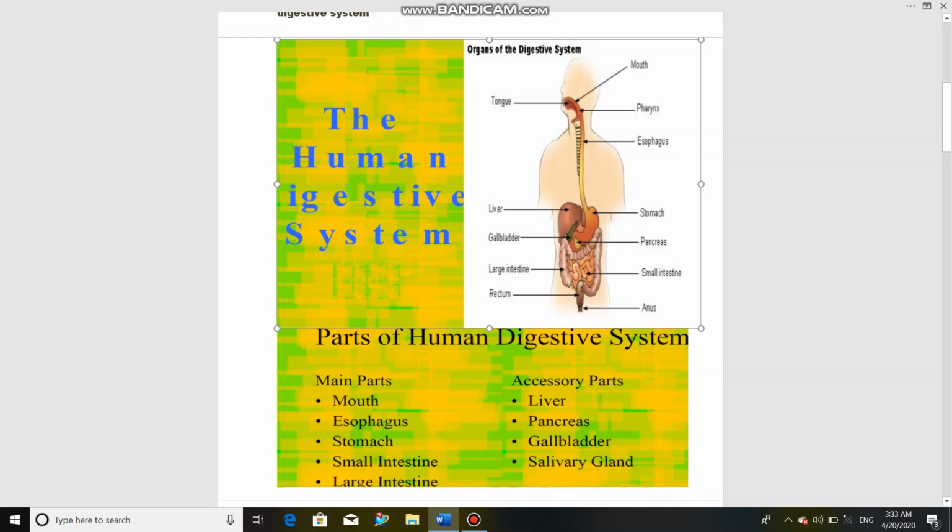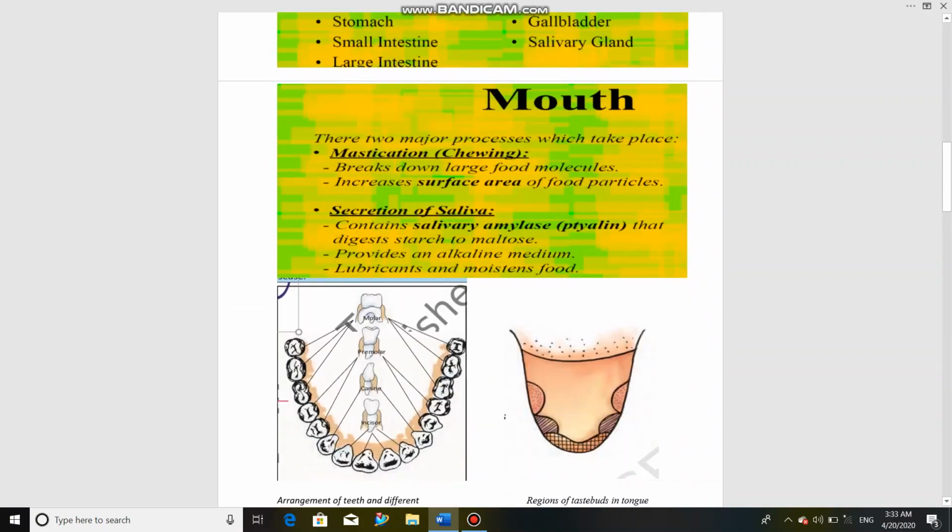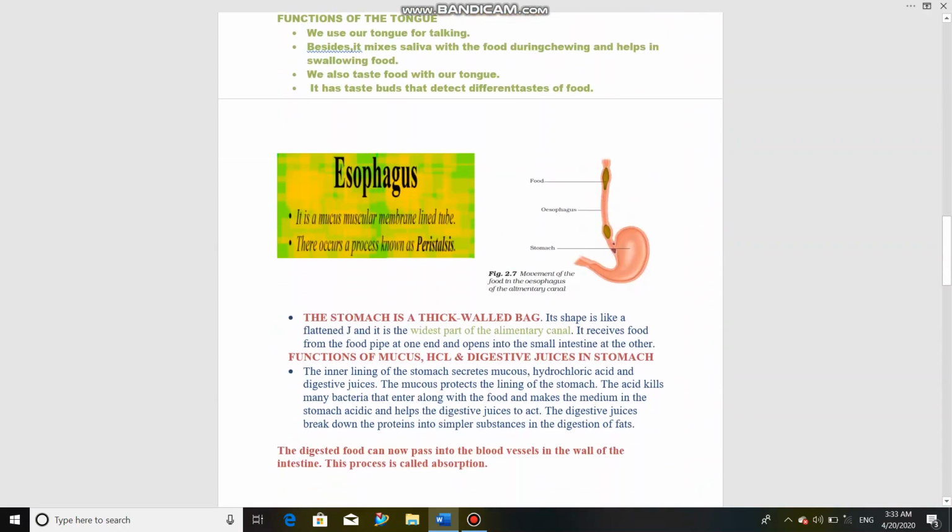Okay, let's see what happens in the esophagus. When food enters through the esophagus, contraction and relaxation of the walls of the food pipe occur. This process is called peristalsis. So the wall is contracting and relaxing, and the food is going down.